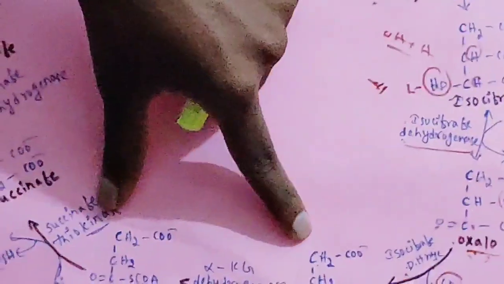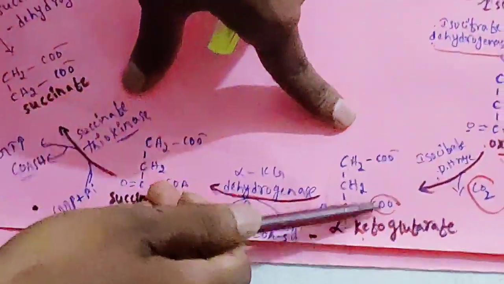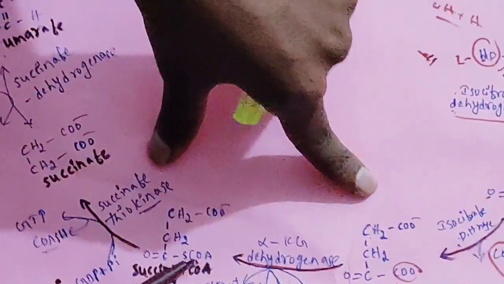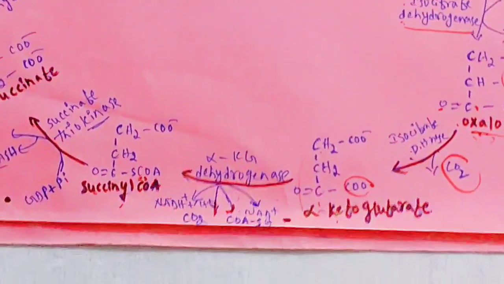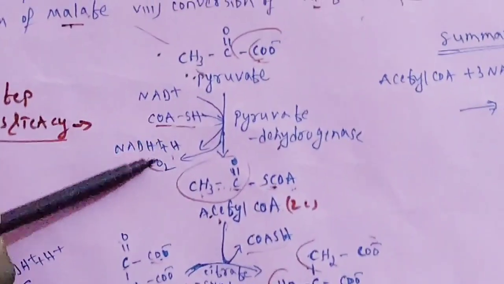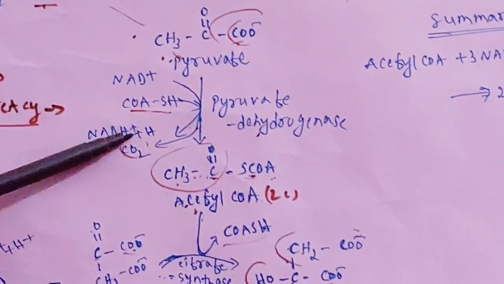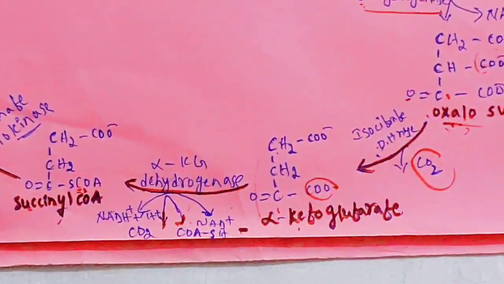So what is the difference between these two? You see, CH2CO is there, CH2COO. Here CH2CH2, here CO, but here COO is there. Here SCoA, coenzyme is there. In the place of carbon dioxide, here coenzyme is added, means it undergoes decarboxylation. Then meanwhile, NAD is converted to NADH plus H plus. You keep in mind, here also you can observe, carbon dioxide is removed, then coenzyme is added in the place of carbon dioxide. Same, NAD is converted to NADH plus H plus. That's why the pyruvate dehydrogenase catalyzed reaction and the alpha ketoglutarate catalyzed reaction are the same.